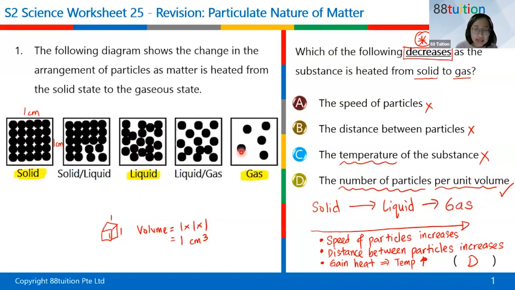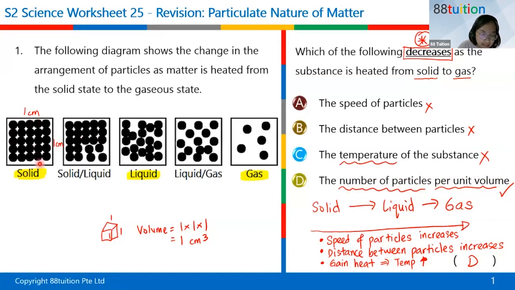Then let's go to gas. In the same amount of space, I only got 1, 2, 3, 4, 5. Only 5 particles. So poor thing. Five particles only. Let me write down. That's why the number of particles per unit volume means in the space. In the same space, the number of particles actually goes down, getting less, because here is 25.